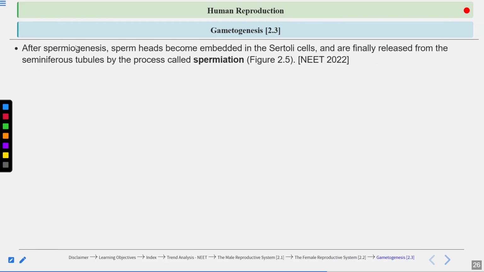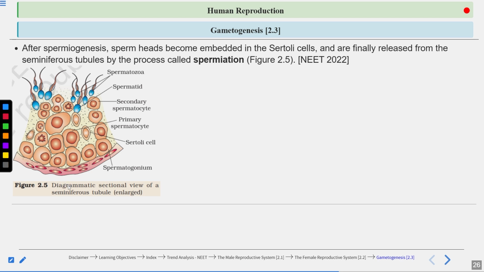After spermiogenesis, the sperm head becomes embedded in the Sertoli cells, as it attains nutrients from them. Then sperms are finally released from the seminiferous tubule by the process called spermiation.